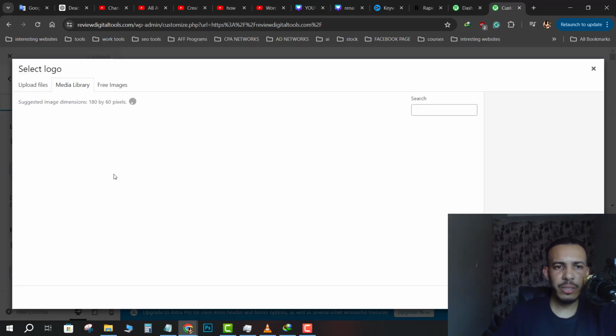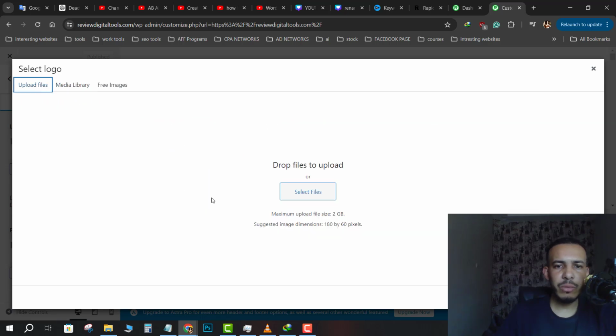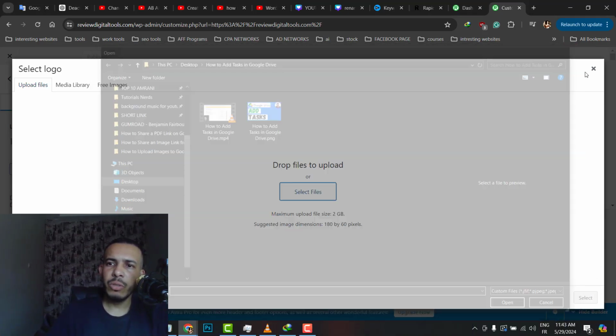Click change and choose the logo you want, or you can upload it from your laptop. It must be 180 by 60 pixels. Click on select files and choose your logo.